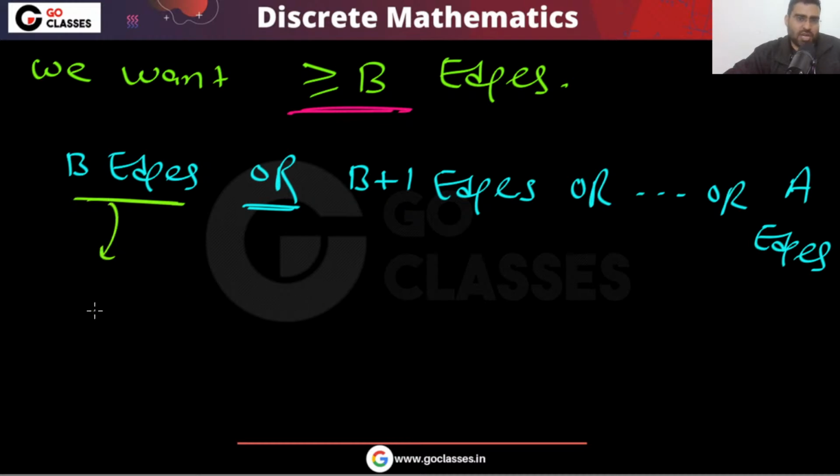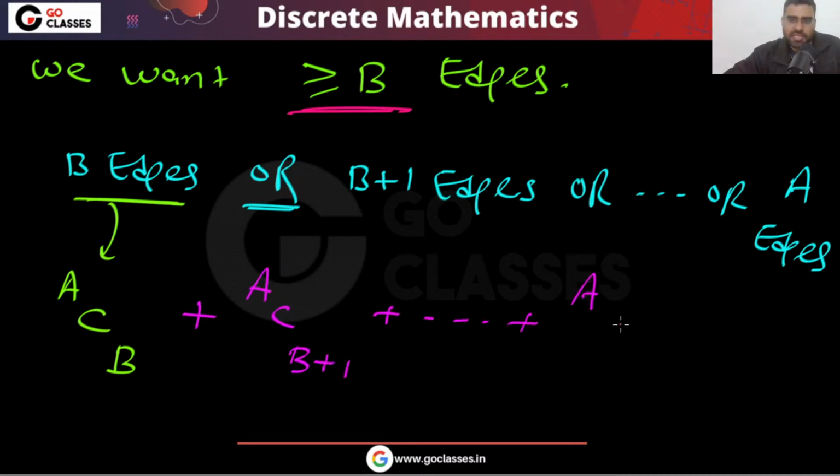Maximum these many edges you have, and you select b edges, plus maximum these many edges you have, select b plus 1 edges, and so on, select a edges. This is your answer. Very simple, right?